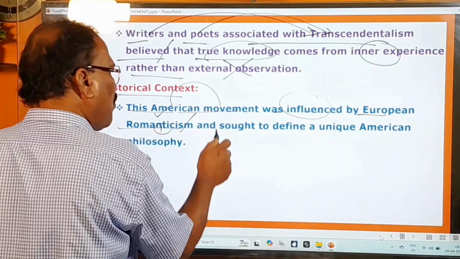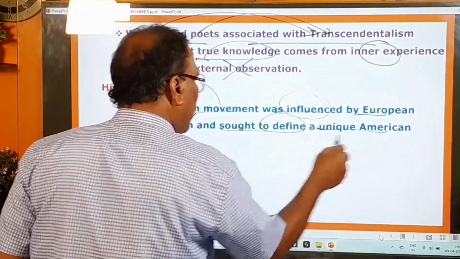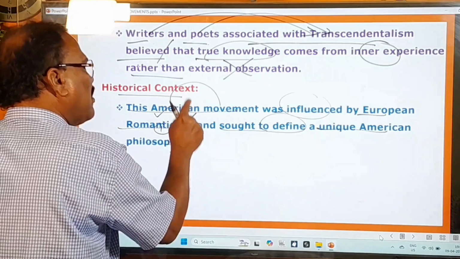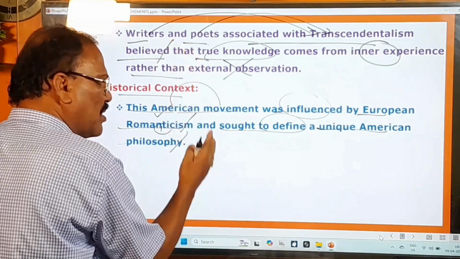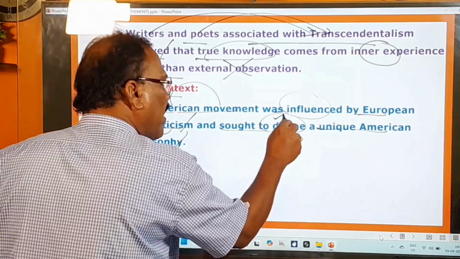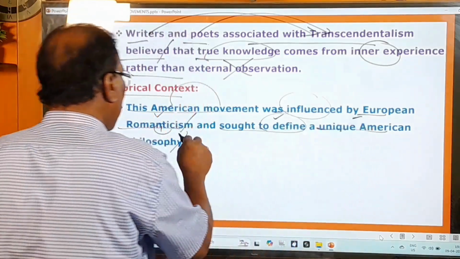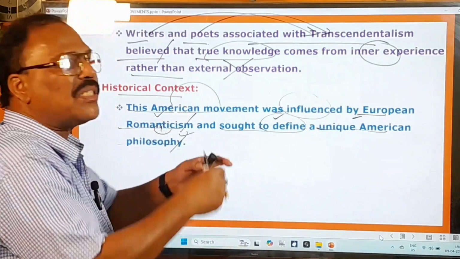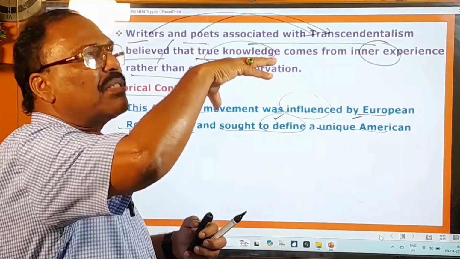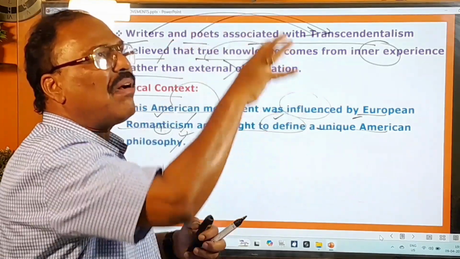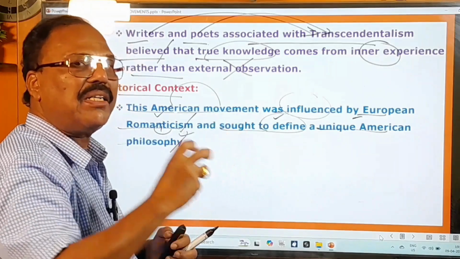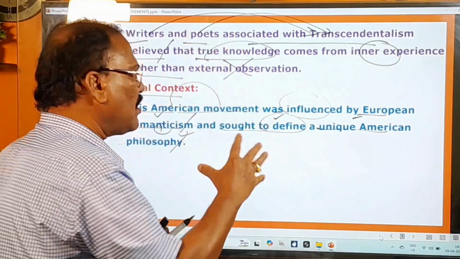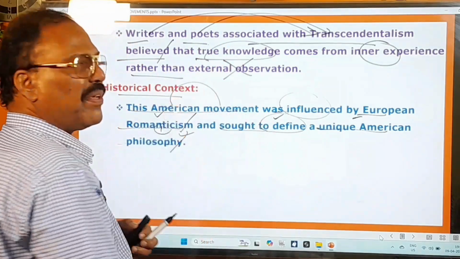And this American movement sought to define a unique American philosophy. This transcendental movement that emerged in the USA tried to define what? A unique American philosophy. It tried its best to create the special, unique American philosophy.